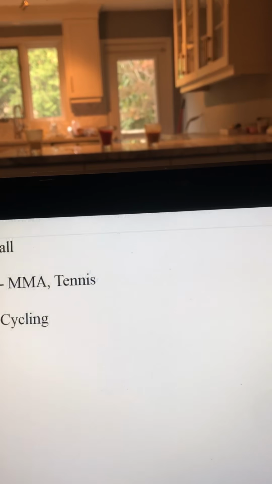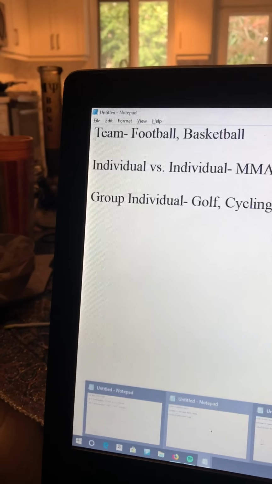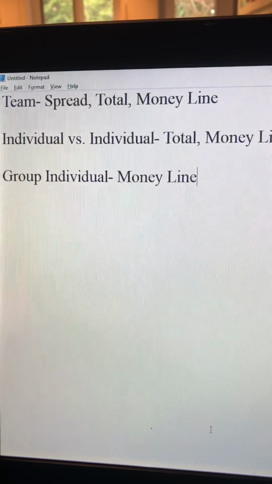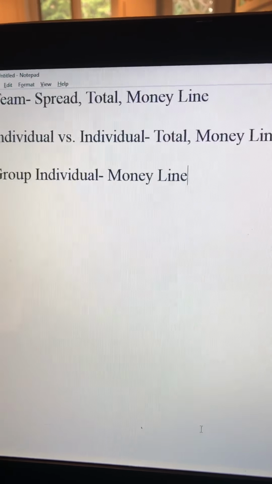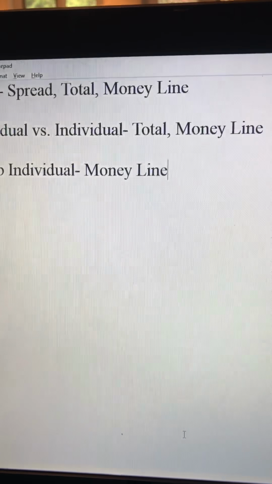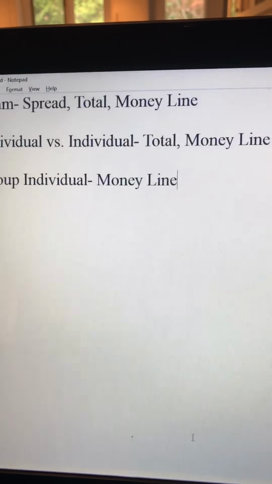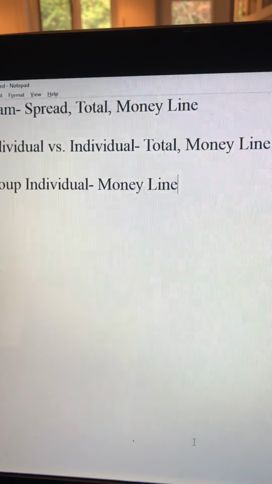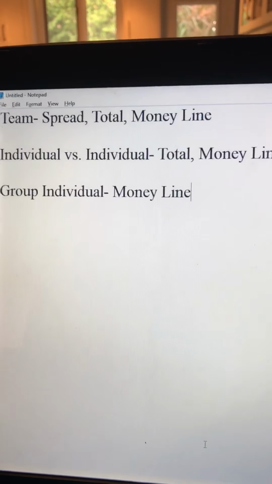So now we go back to our types of sports. So team sports, you have all three options: spread, total, money line. Individual versus individual, there is a total, but obviously it's not a point total. Let's use MMA for example. 5-round fight, 2 guys are heavy hitters. They're known for knocking guys out.